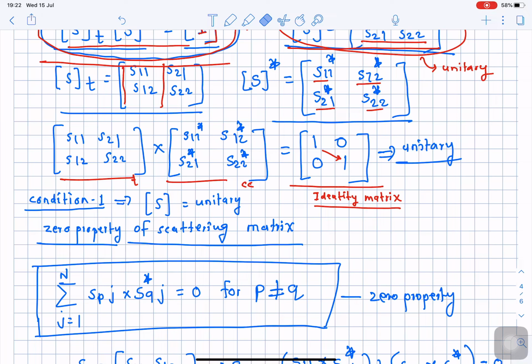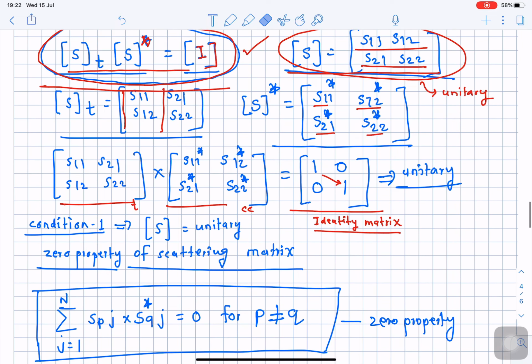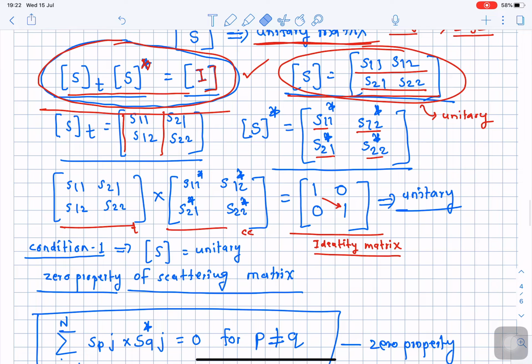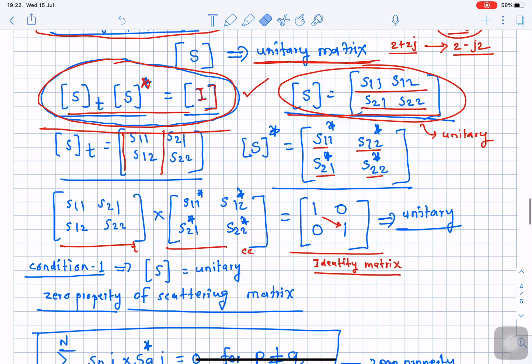Now let us see in brief what these conditions are. Please remember, these conditions are only applicable when the given matrix is unitary. I just explained how to check the unitary property of the scattering matrix. If it evaluates to the identity matrix I, we say the scattering matrix is unitary.